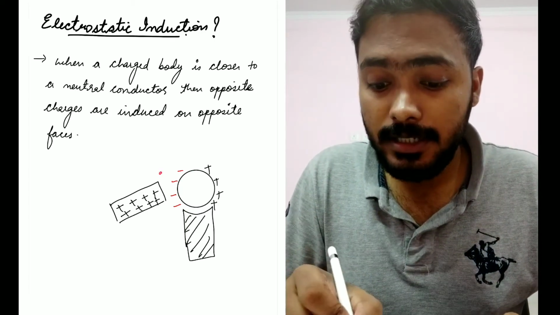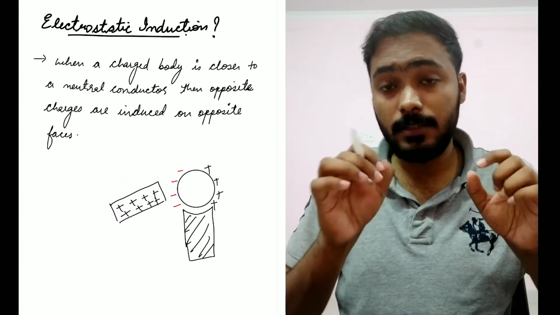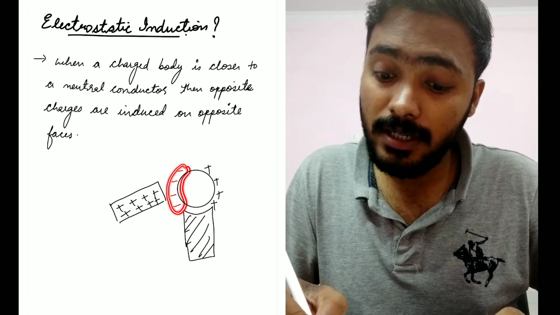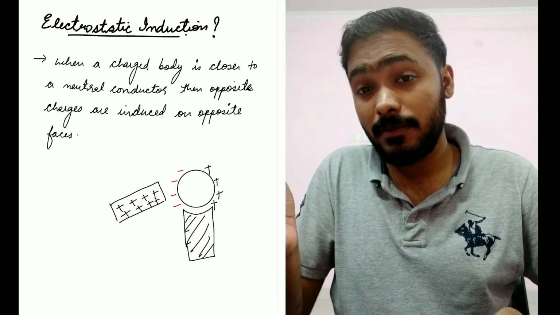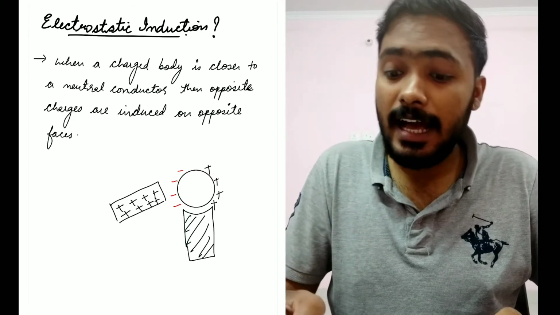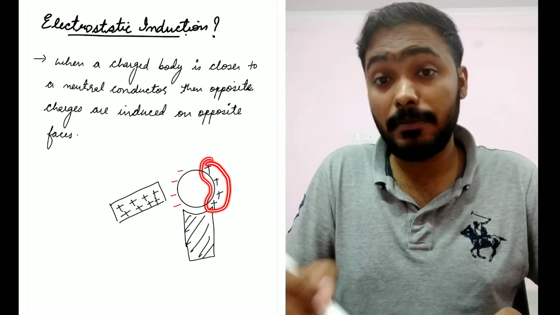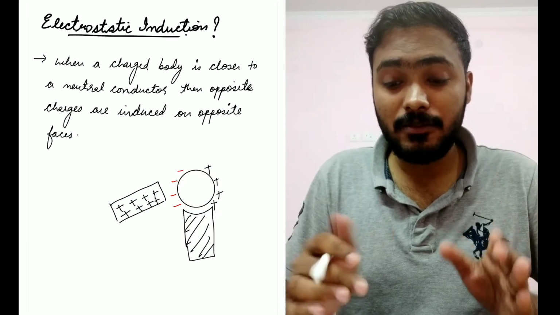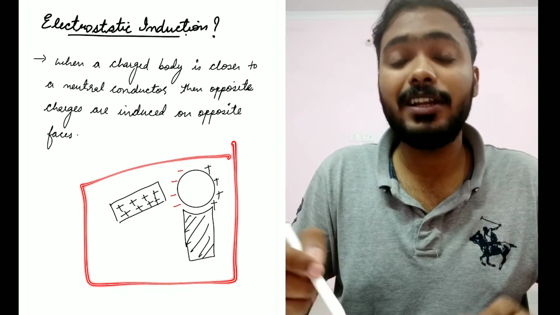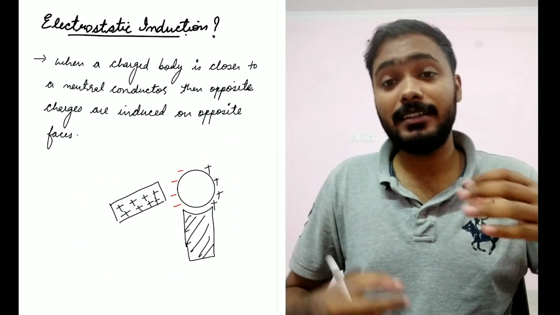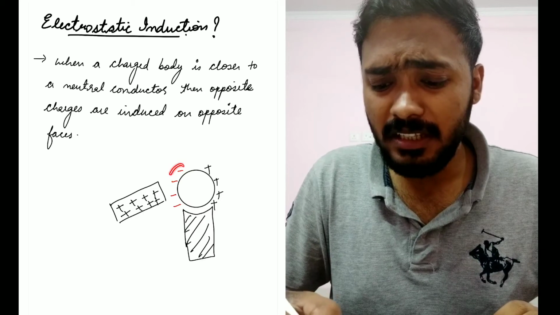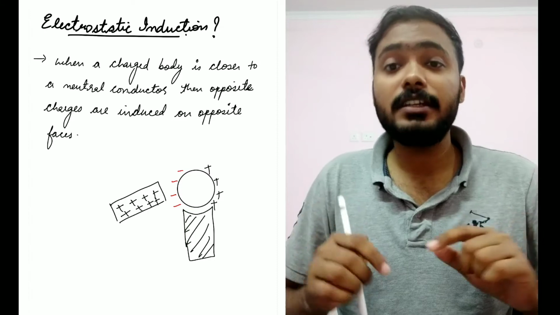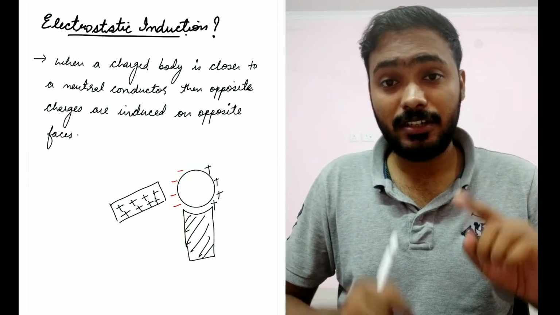Why is this happening? Because this positively charged body is actually attracting the negatively charged particles. So because of that attraction, negatively charged particles come closer to the surface, right? And the positively charged particles, which are being repelled, go to the other face of the material. I hope that is understood. So this whole process is what you call electrostatic induction. The charges are induced because of this effect, right? So this effect is what you call electrostatic induction. I hope that is understandable.